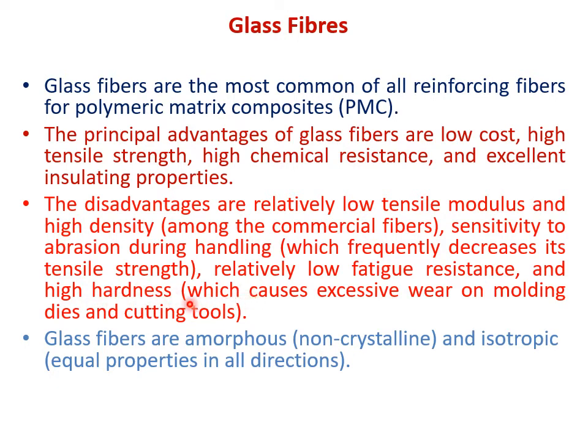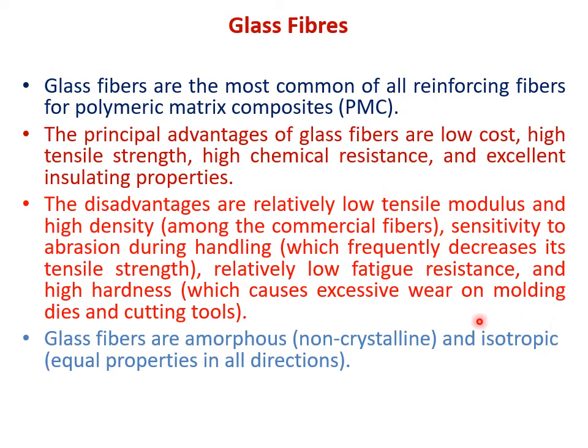Kyunki what happens is that because of the high hardness of the glass fibers, it damages the molding dies and cutting tools. So what are these molding dies and cutting tools? We will discuss when we look into the manufacturing of the glass fiber reinforced composites. Now glass fibers are amorphous in nature, they are non-crystalline and isotropic. So this is an important differentiating property of glass fiber to that of carbon fiber. Glass fiber की properties क्या है?